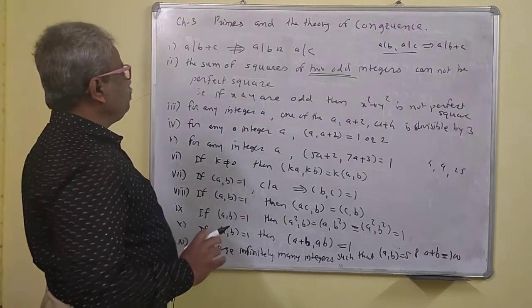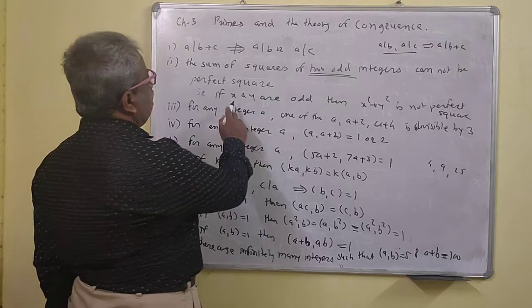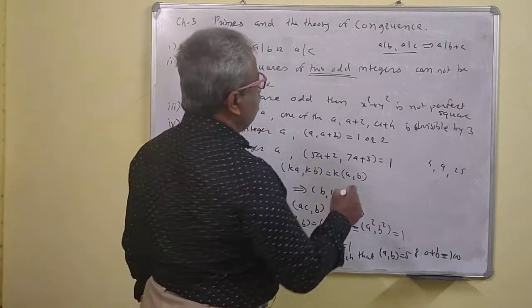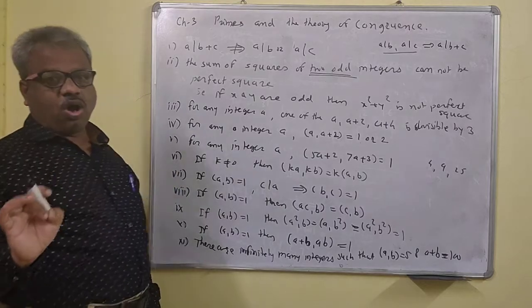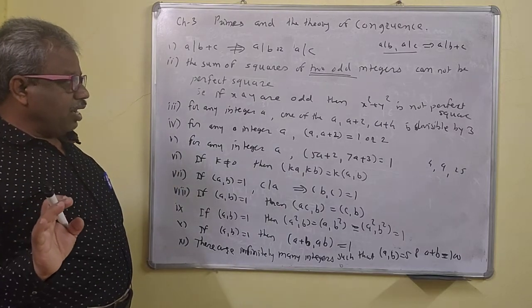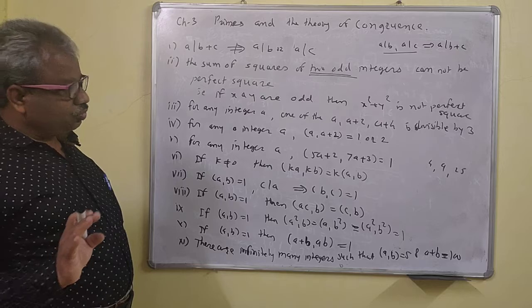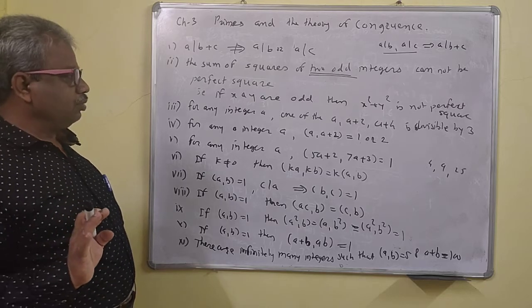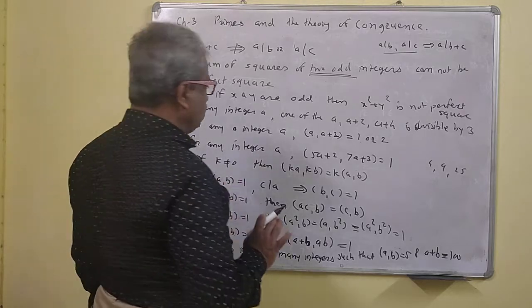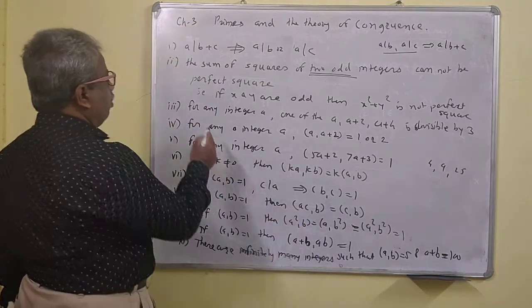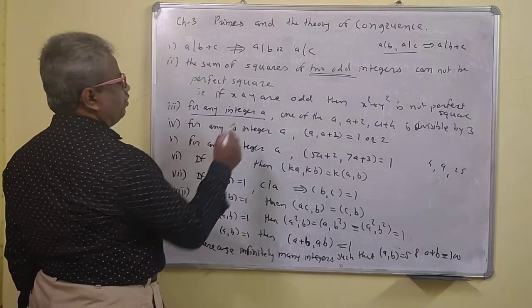So one thing is also this: if x and y are odd, the sum of two odd numbers is even. Note that. And the square of an odd number is odd. The product of two odd numbers is odd. But the sum of two odd numbers is not odd.